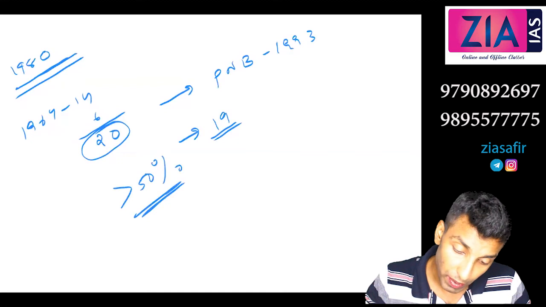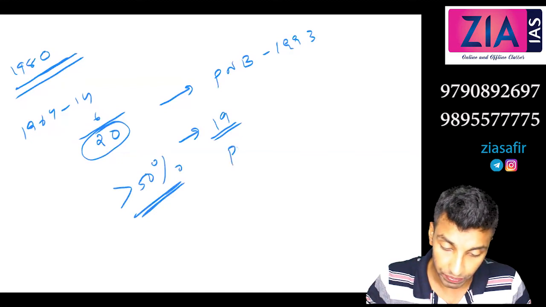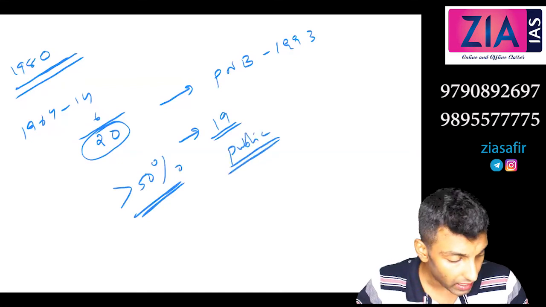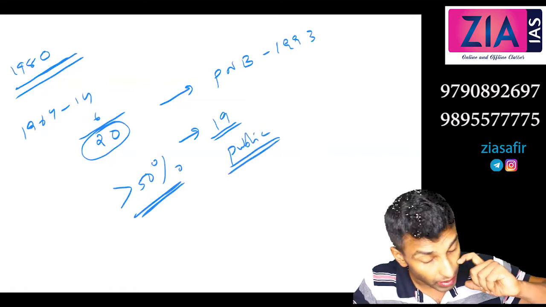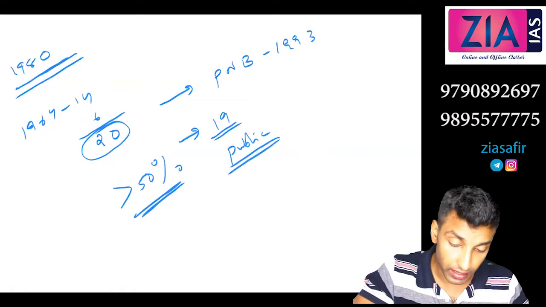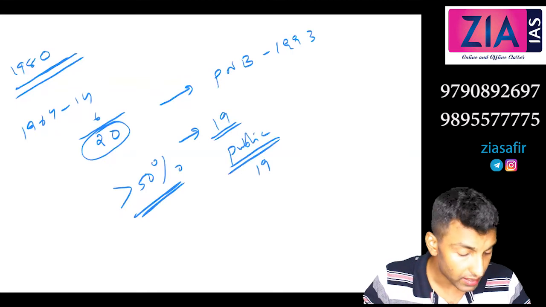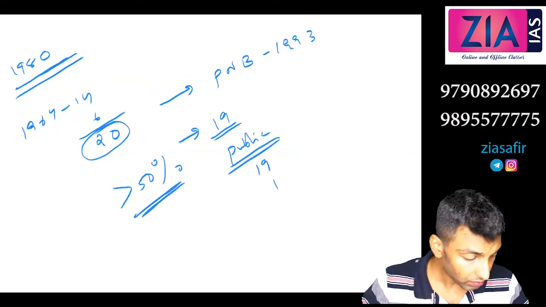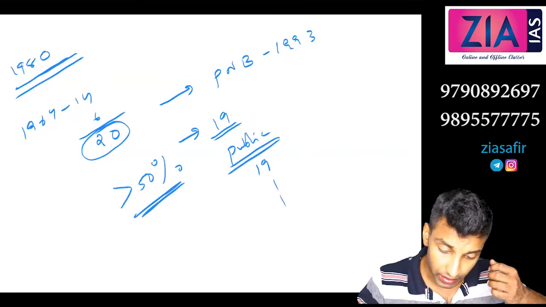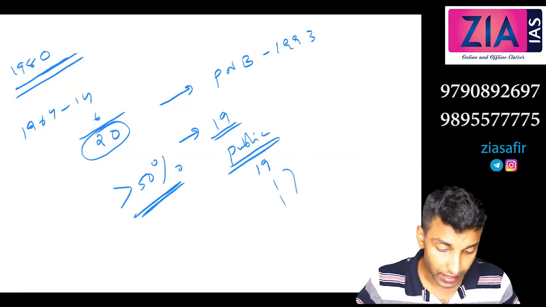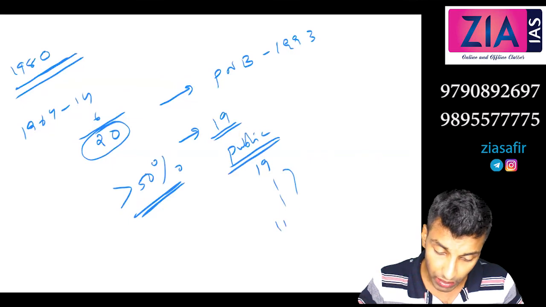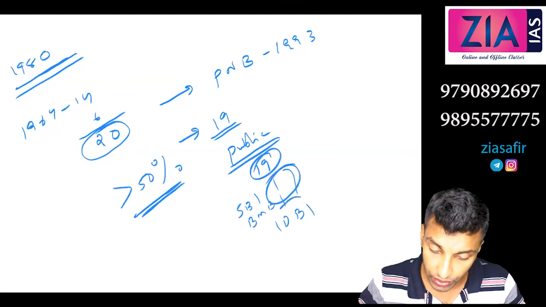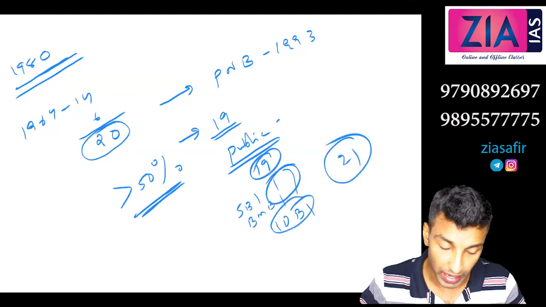So when you talk about public sector banks, some more banks will come: IDBI, SBI, Bharatiya Mahila Bank. These 19 banks are anyway public sector banks. Then SBI and Bharatiya Mahila Bank come together, and then IDBI. So 19, then 1, then 1, 21. So 21 public sector banks are there.